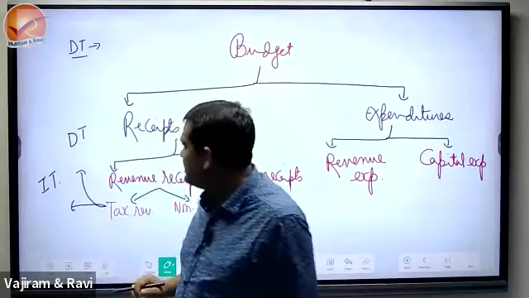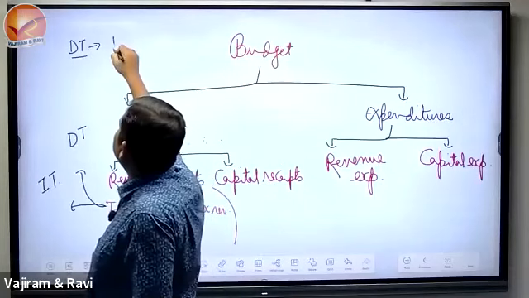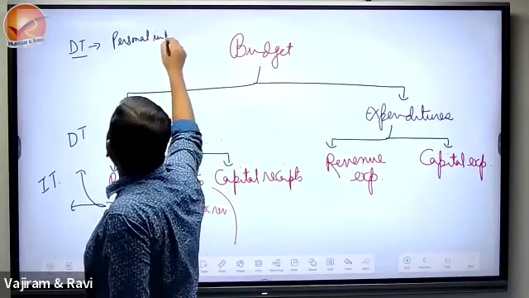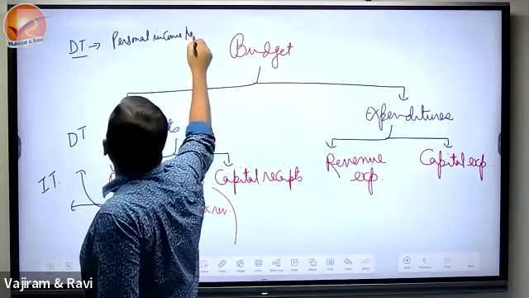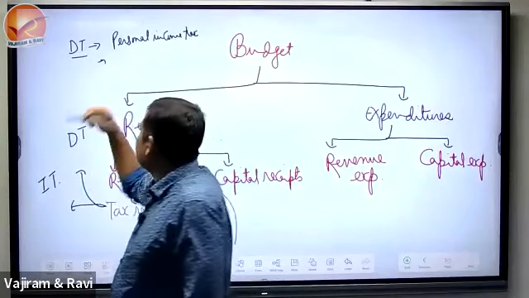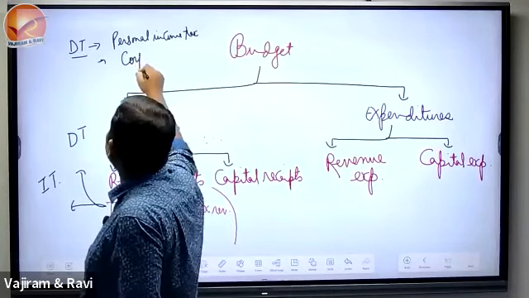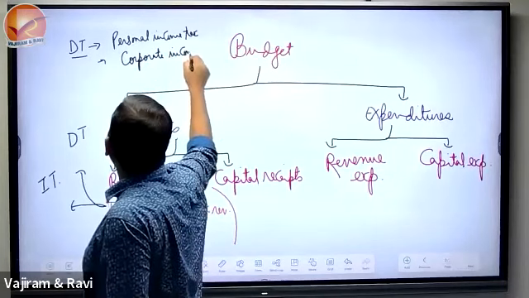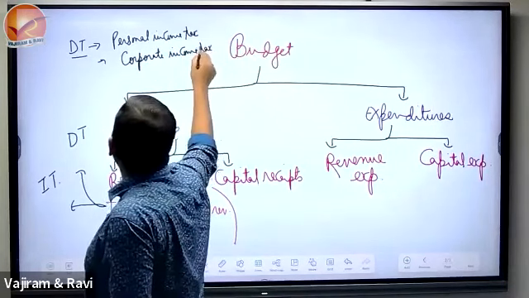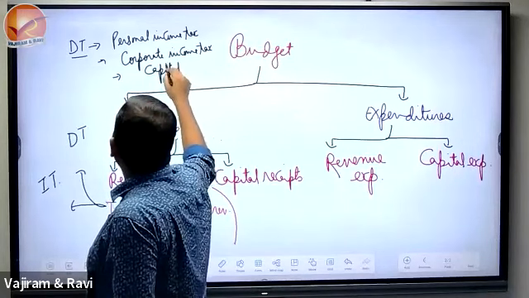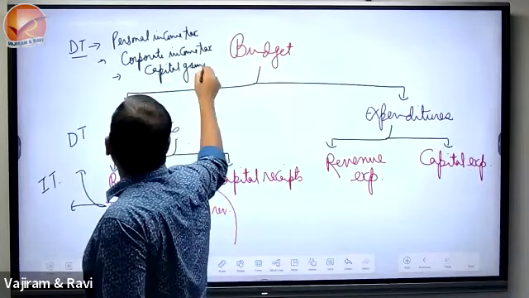Look at them. Personal income tax. You have heard about corporate tax somewhere, isn't it? Actually, the full name is corporate income tax or corporate profit tax. We will see that there is a capital gains tax.